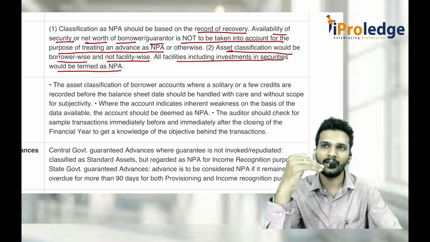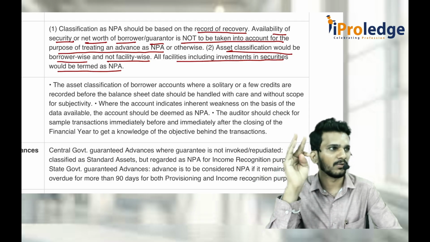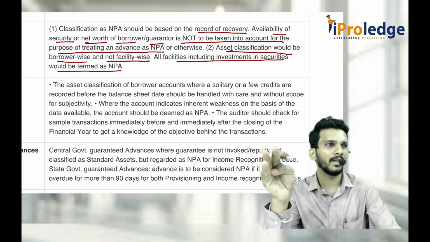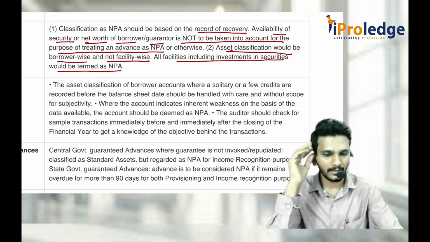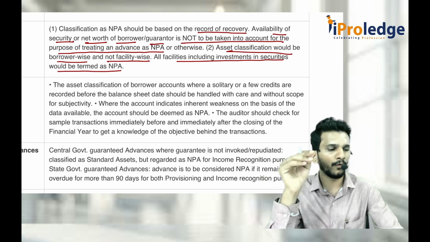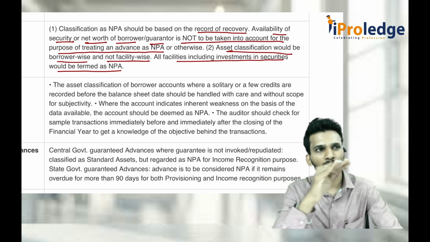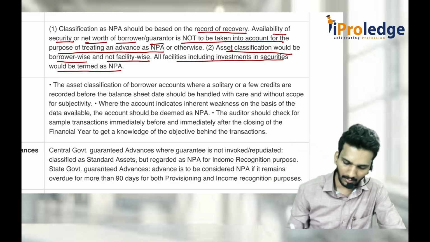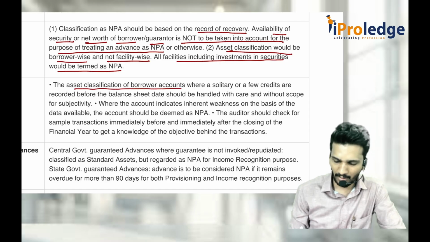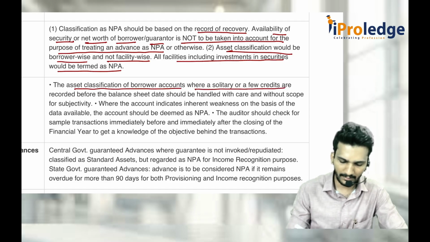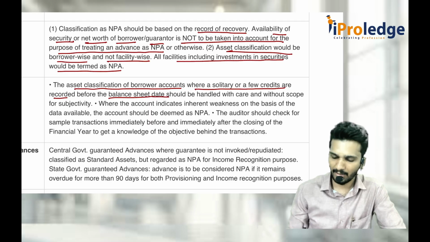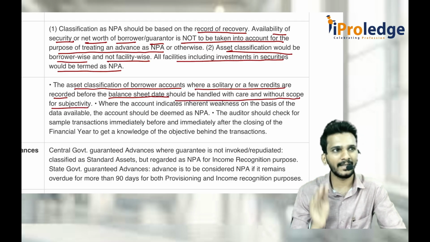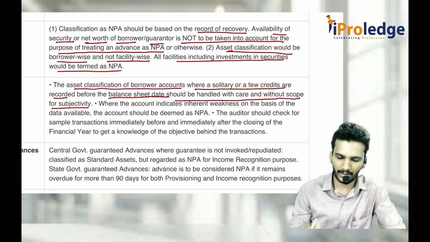So as an auditor, there could be genuine cases also. Somebody will come for one-time settlement, they pay the money and they go away. If not, sometimes it happens this way. So it is better to check those things thoroughly. Accounts which are regularized near the balance sheet date. Asset classification of borrower accounts where a solitary or a few credits are recorded before balance sheet date should be handled with care and without scope for subjectivity. You don't make any assumption. Don't bring subjectivity. Just be objective.